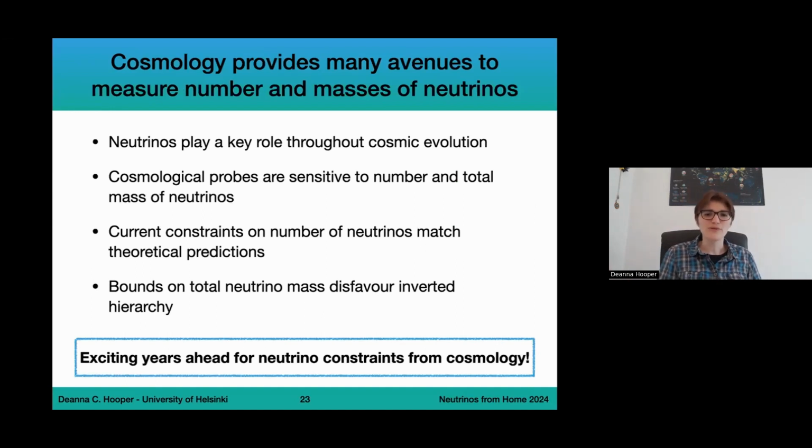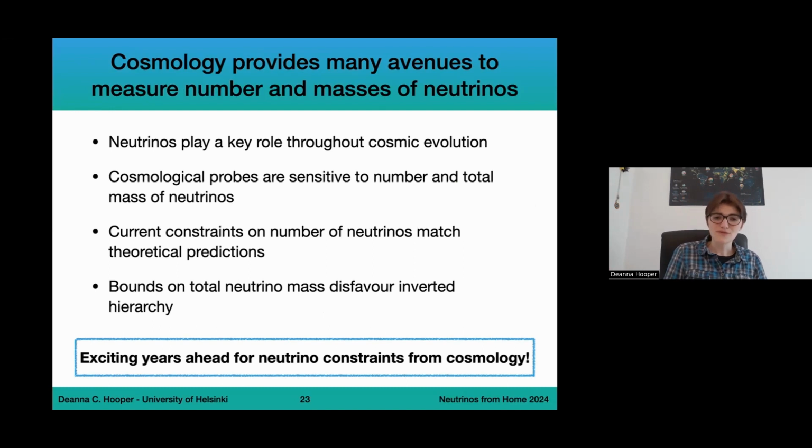Okay, bringing everything together, I just want to wrap up here. Neutrinos play a key role throughout the history of the universe. They act as radiation in the early universe and matter in the late universe, which means they contribute at different stages to the evolution of the universe. This means that cosmology is sensitive to neutrino properties, and specifically we can constrain two things with cosmology: the number of neutrinos and the overall mass of neutrinos.